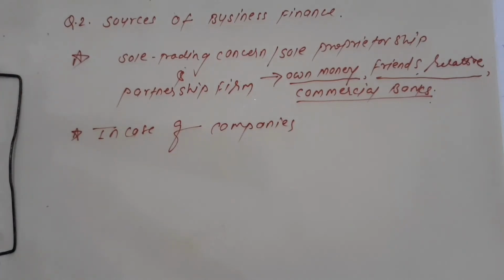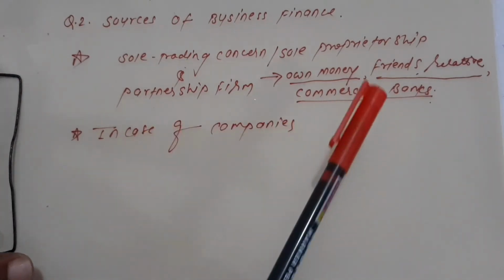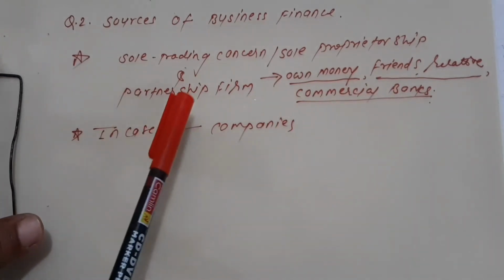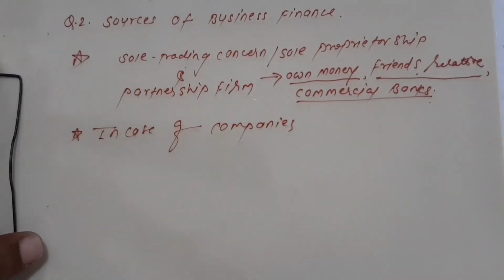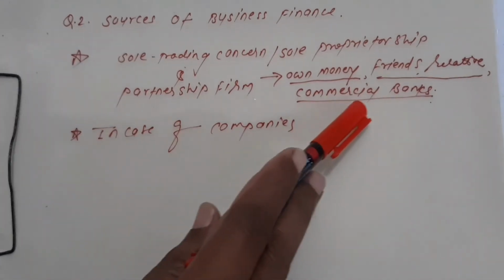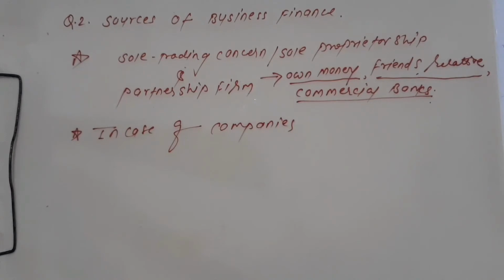So this is a source of finance for the sole trading concern or sole proprietorship business, or we can say the partnership firm. If they need capital, first of all they invest their own money, then they approach their friends and relatives, and if still not getting sufficient, then finally they approach the commercial banks.